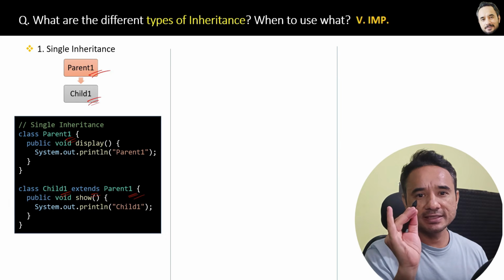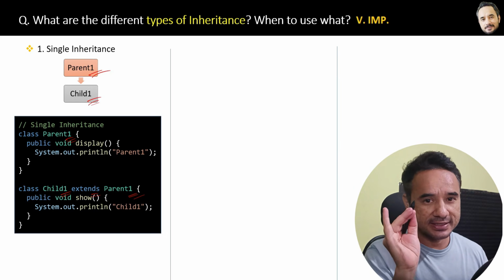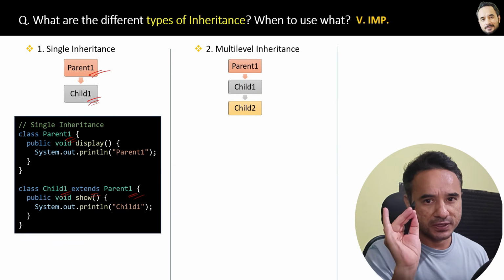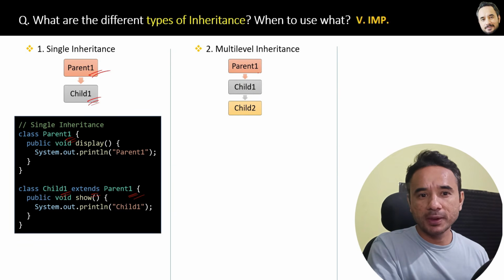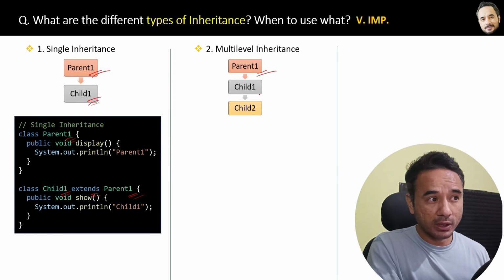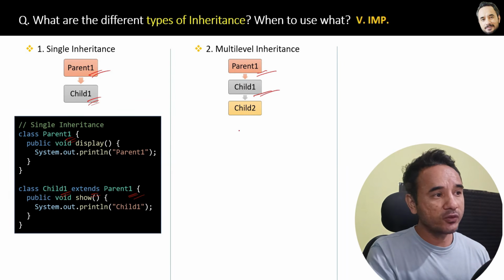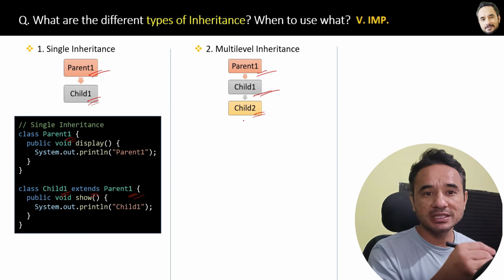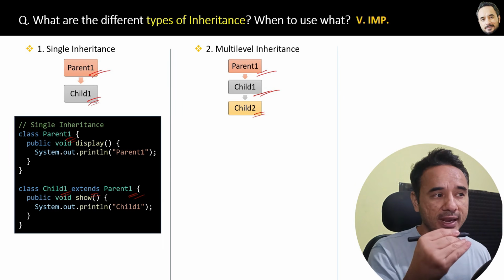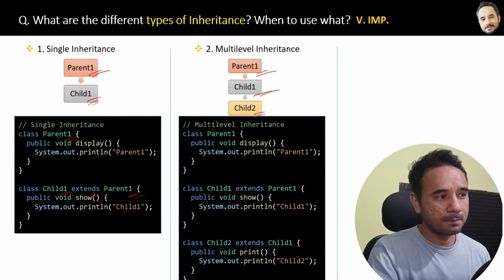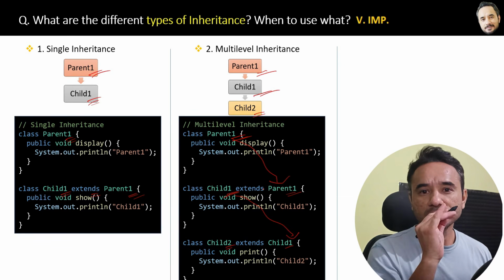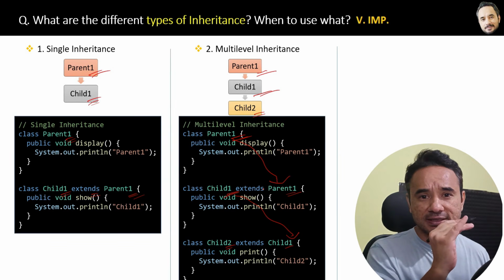The next type of inheritance is multi-level inheritance, and here is the illustration, where we have one parent one class, then one child, and after that we again have a child two class, which is like a grandchild. And here is the code implementation. See, parent one class, child one is extending parent one, and child two is extending child one. So that is how multi-level inheritance is.